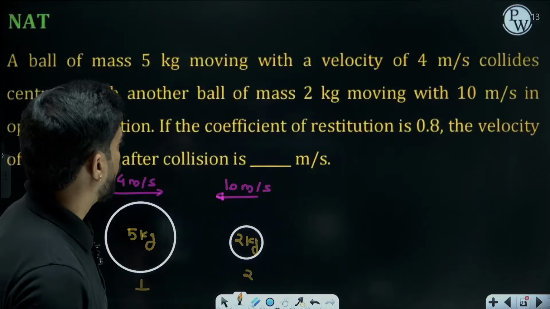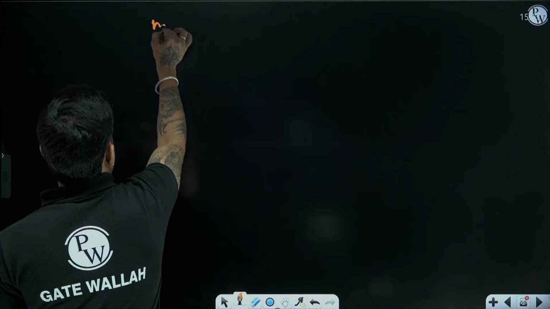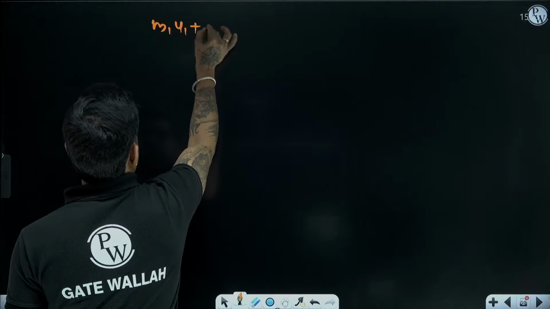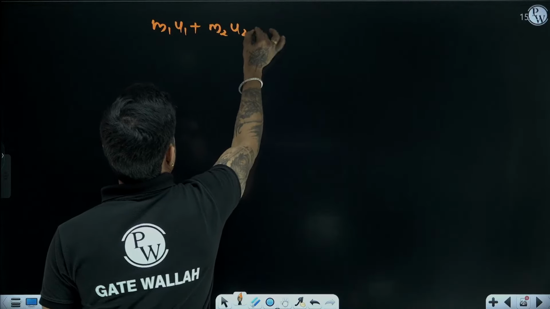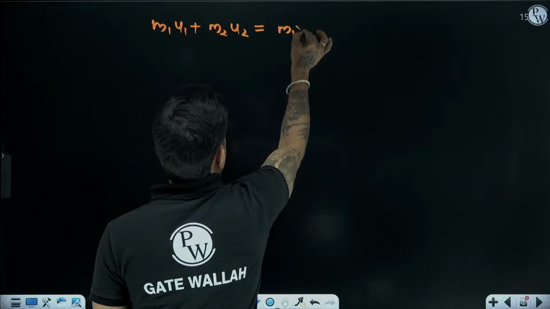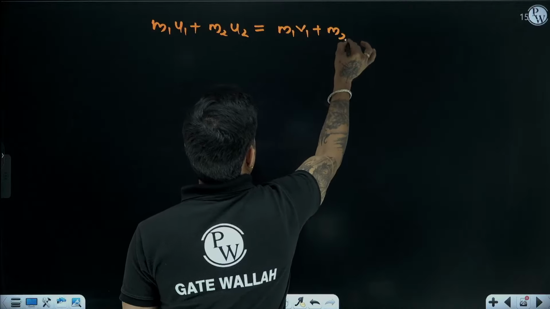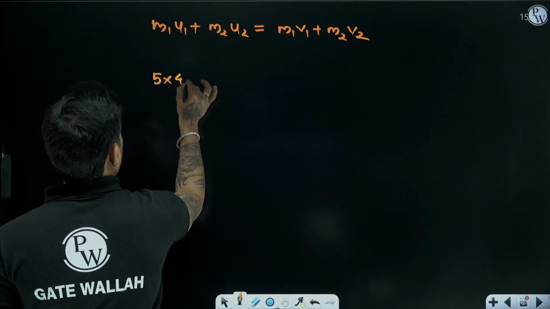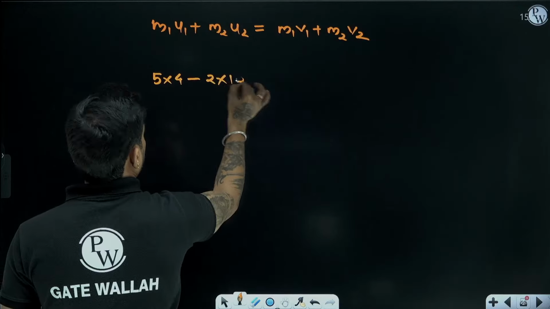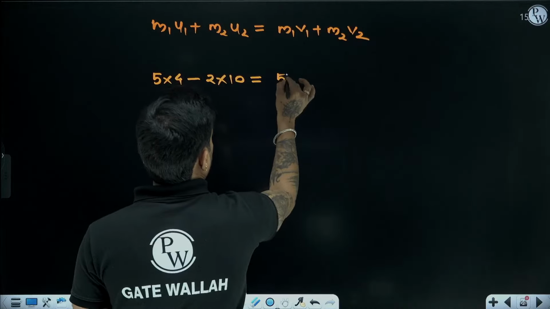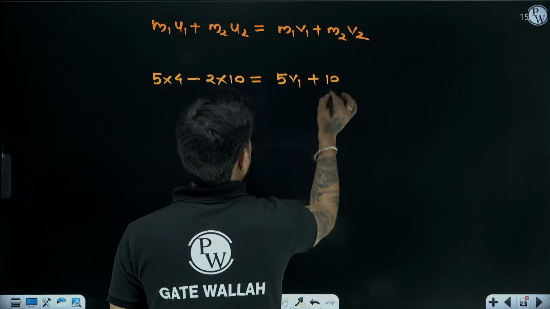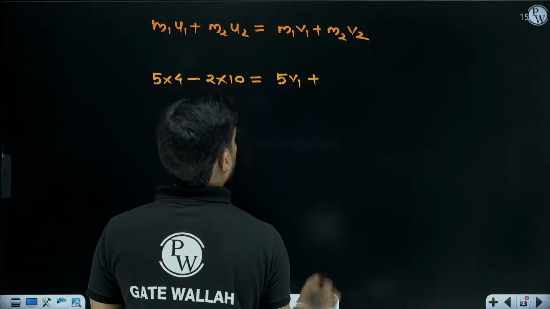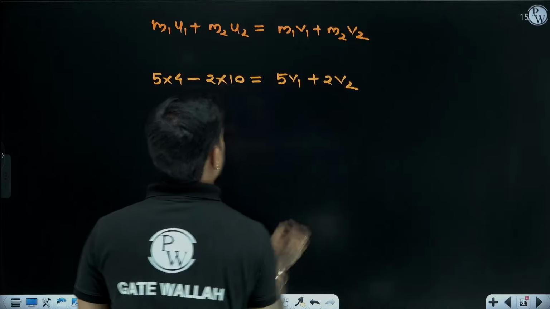We have two equations. One is M1 U1 plus M2 U2 equal to M1 V1 plus M2 V2. So 5 into 4 minus 2 into 10 equal to 5 V1 plus 2 V2.